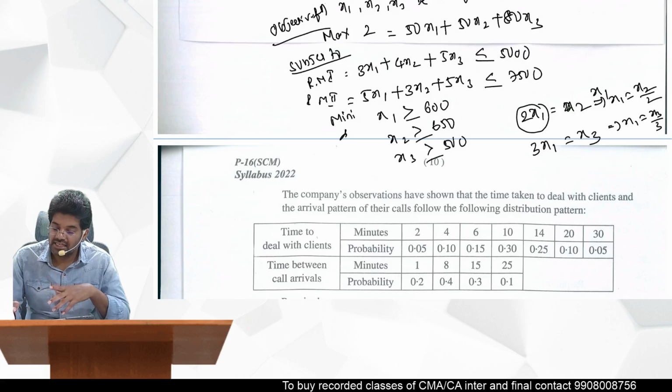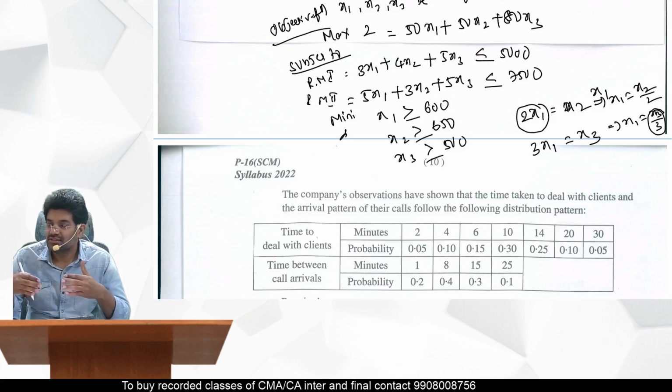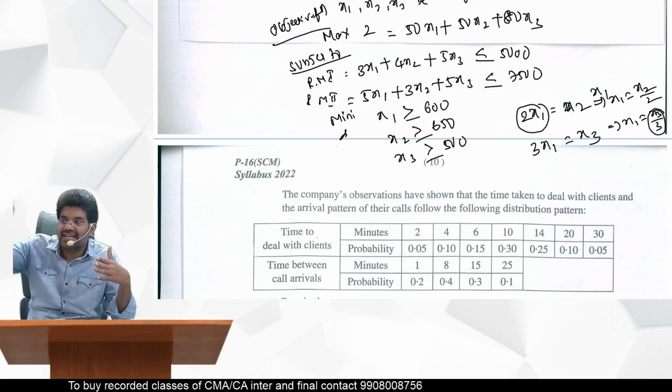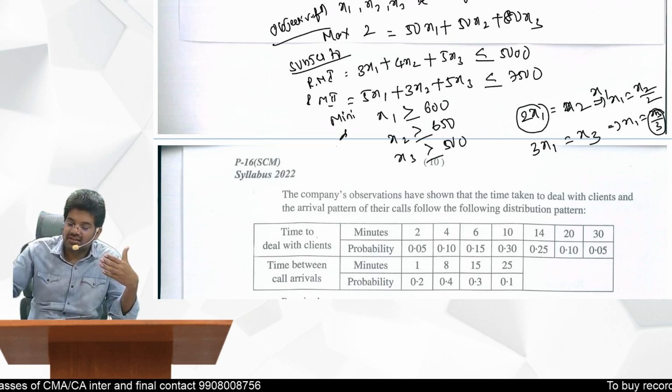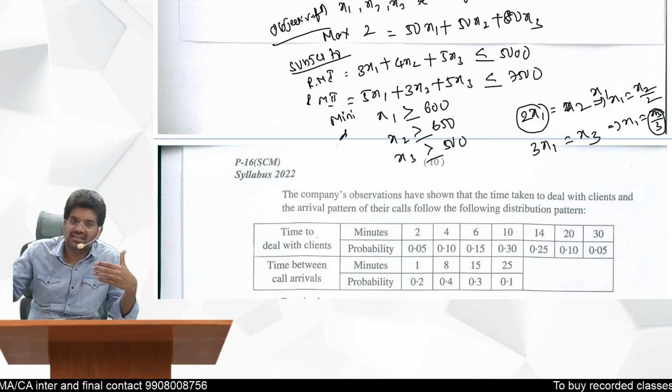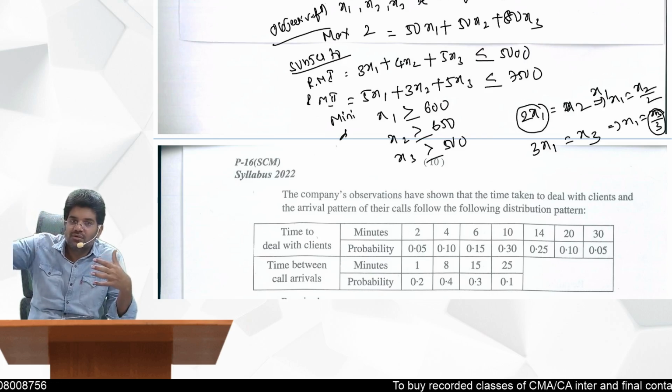This one takes exactly thrice the labor that C takes, so 3x1 is equal to x3, which means x1 can be written as x3 by 3 also.